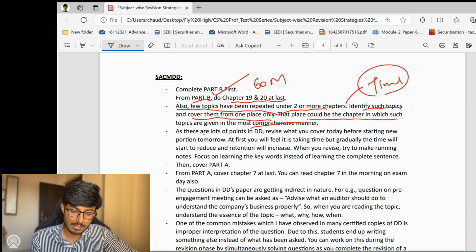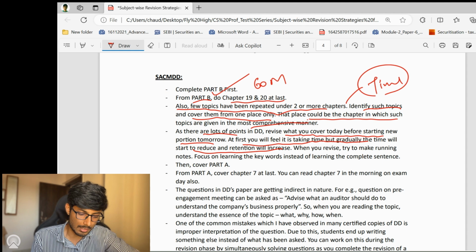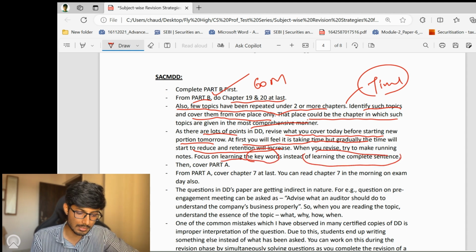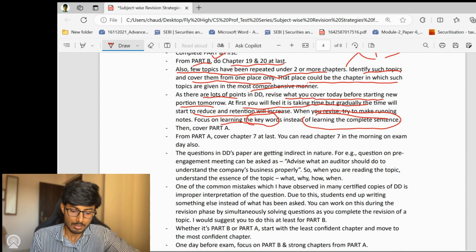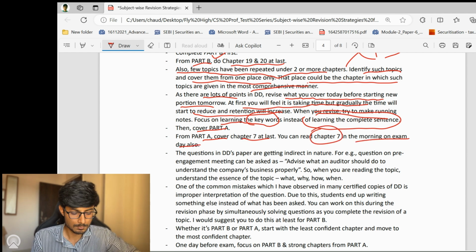And after this, there are lots of points in DD, so you need to revise what you covered today before starting a new portion tomorrow. At first you will feel it is taking time, but gradually the time will reduce and retention will increase. When you revise, try to make running notes. Focus on learning the keywords instead of the complete sentence. After this, cover part A. From part A, cover chapter 7 at last, and you can read chapter 7 in the morning on exam day also.